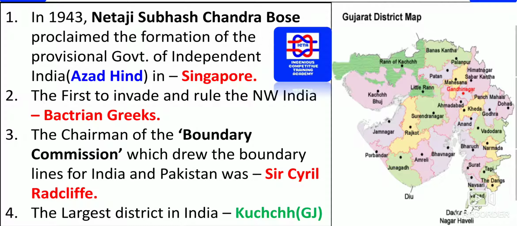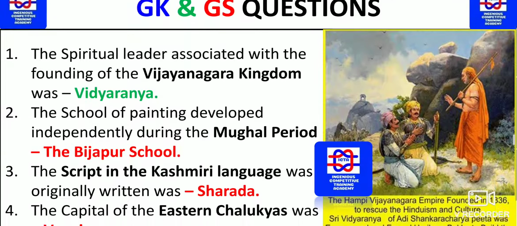The largest district in India is in Gujarat. You can see how exactly Kutch looks like. This is the place in Gujarat where you have got the largest district in India.